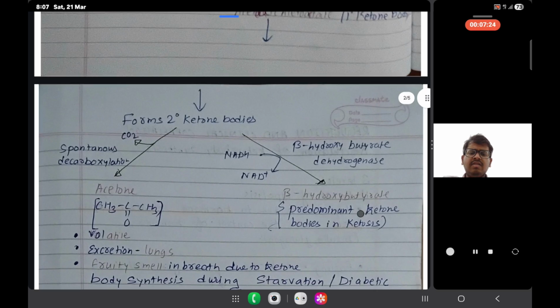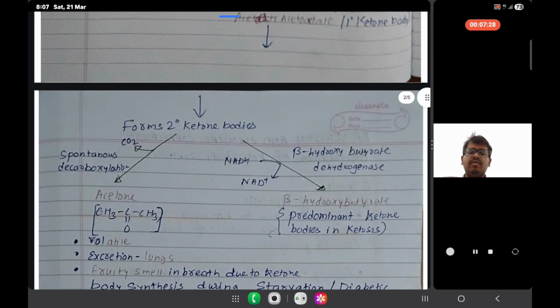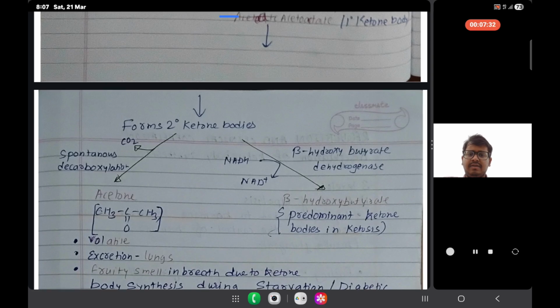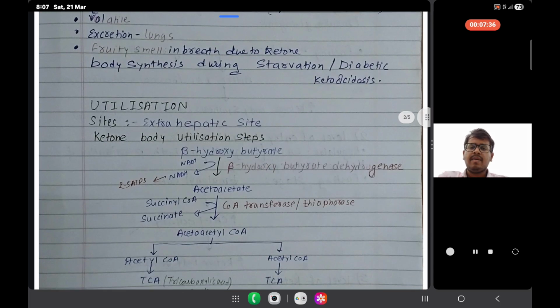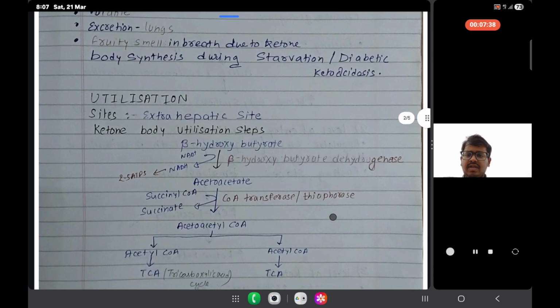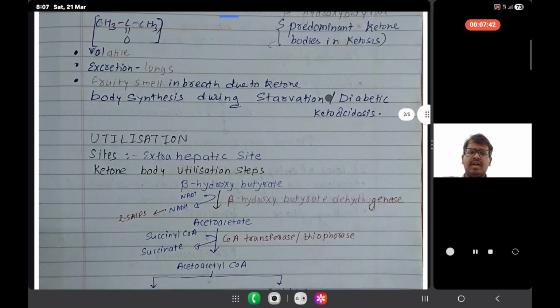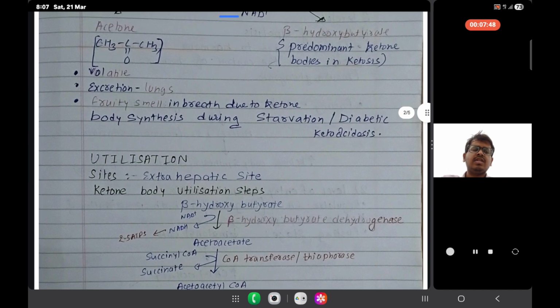As acetone is being removed, the major thing is beta hydroxybutyrate. Till now we have studied the synthesis. Now we will study utilization. Utilization is easier than our product. Earlier our product was beta hydroxybutyrate. Acetone is removed as it is a volatile compound.